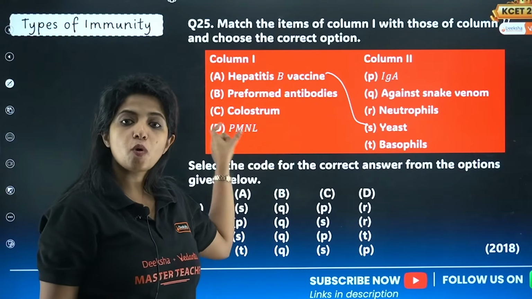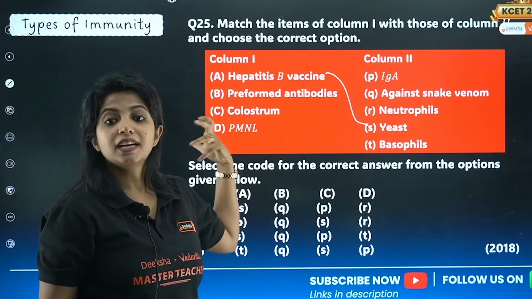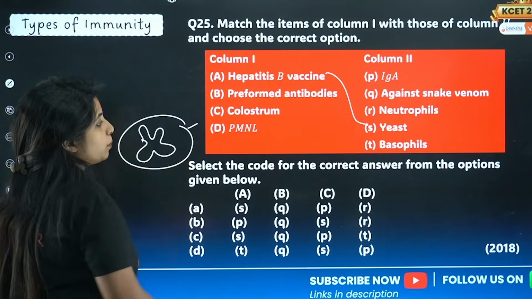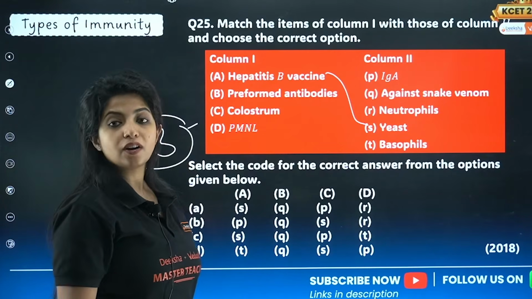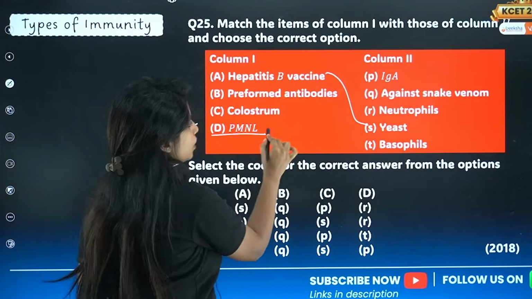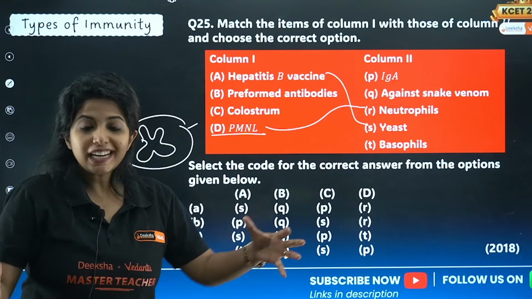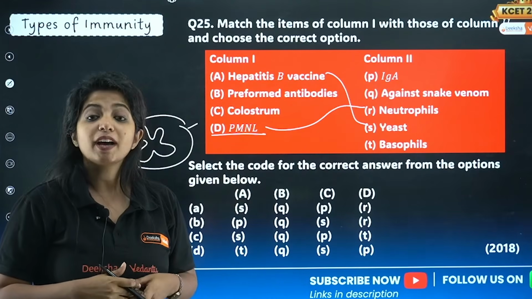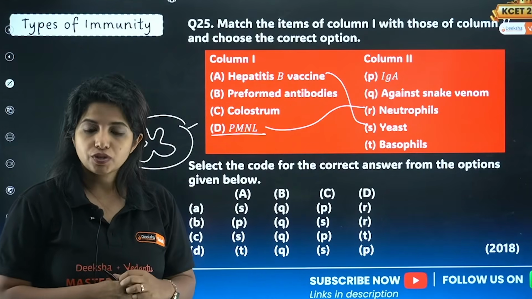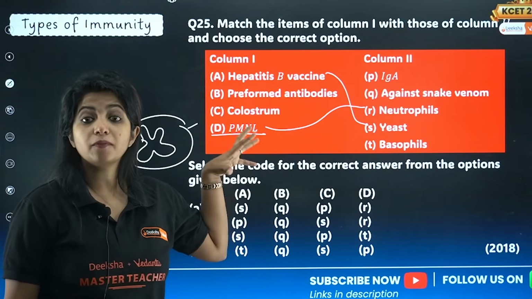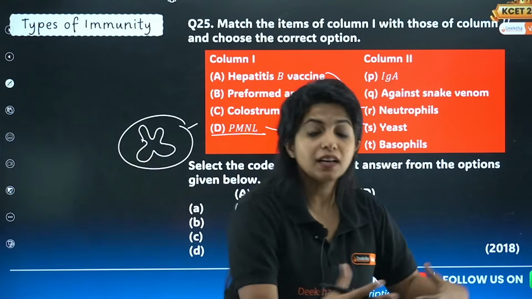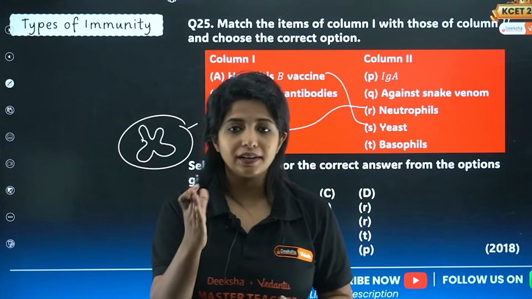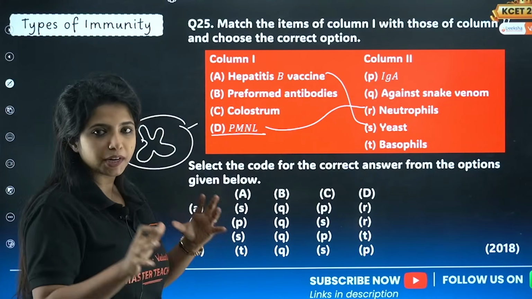PMNL stands for polymorphonuclear leukocytes. Leukocytes means WBCs. So there are leukocytes which have multiple lobes in their nucleus. You call it polymorphonuclear leukocytes. They are also known as neutrophils. They ingest things inside, for example a toxic substance, they take it inside. They are phagocytes, similar to macrophages, but they are the ones who come first. Whenever something is there, they come first and take it, and then come macrophages. They come under cellular barriers, under innate immunity, if you are not able to remember.